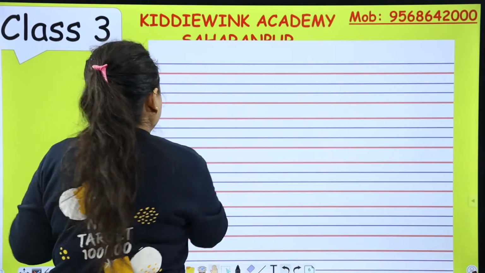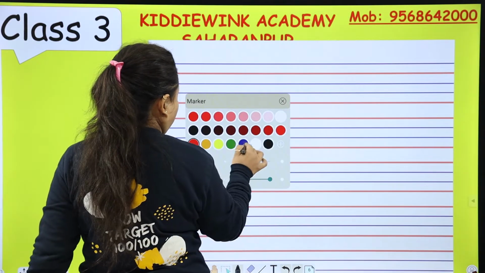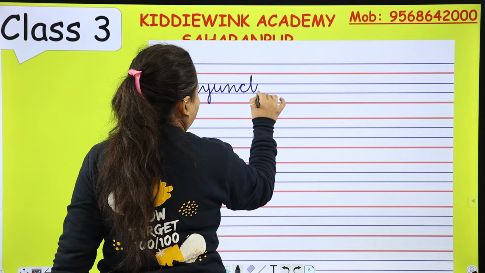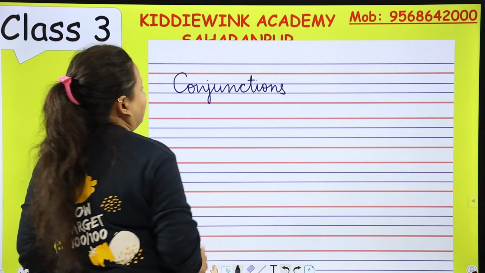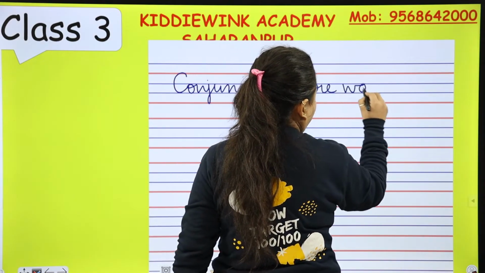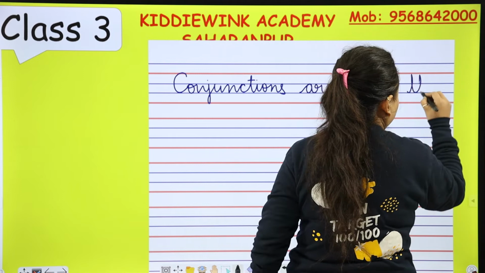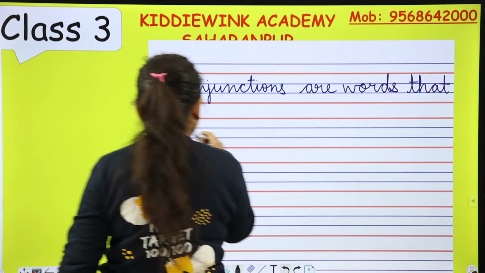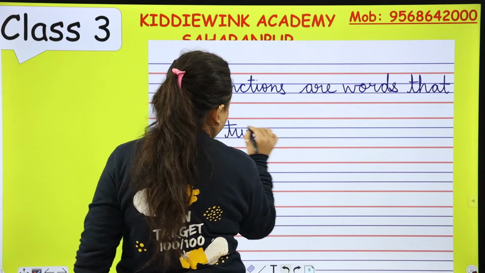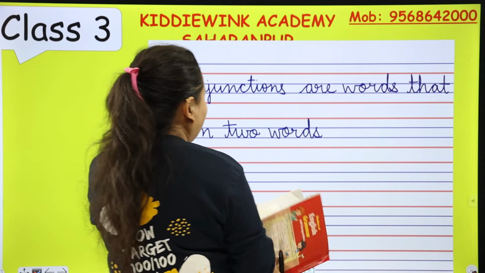So, conjunctions are words that join two words or group of words.